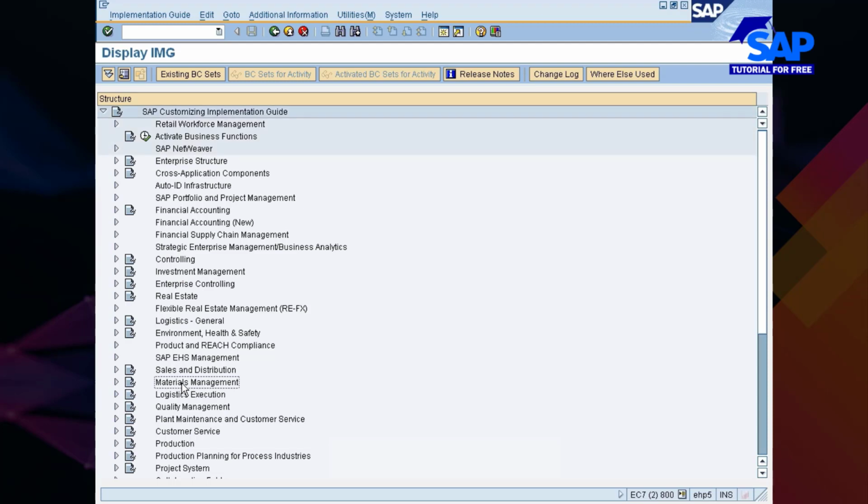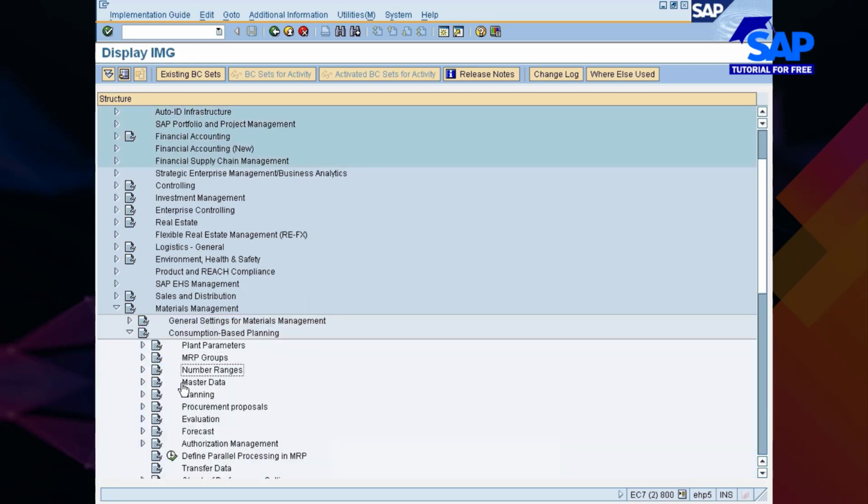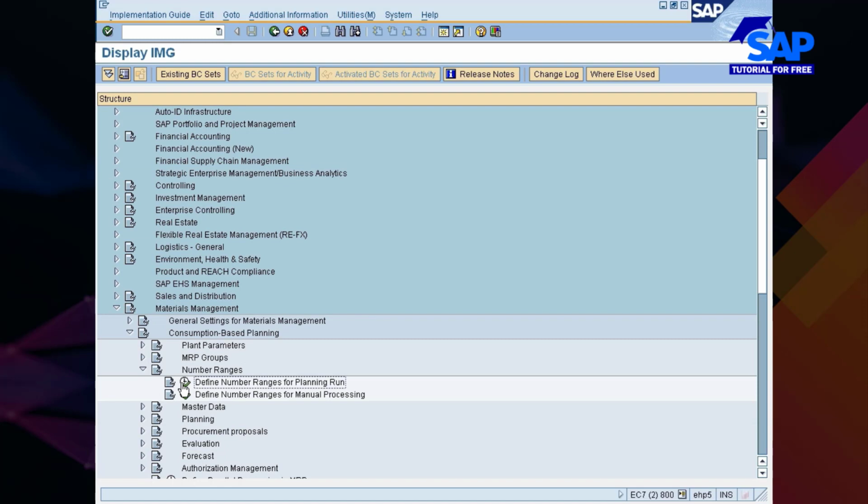Now let me go into material management configurations. If you look here, consumption based planning, which is nothing but MRP, material requirement planning. When you run MRP for one material or for all the materials in your plant, the system is going to create a purchase requisition or a planned order or a reservation. Whether it is a purchase requisition or a planned order or a reservation, after all it's a document, right? So a document shall contain a number. Do you want to copy the number ranges from plant 0001, or are you going to maintain your own number ranges? That is what the system is asking you while creating a plant.